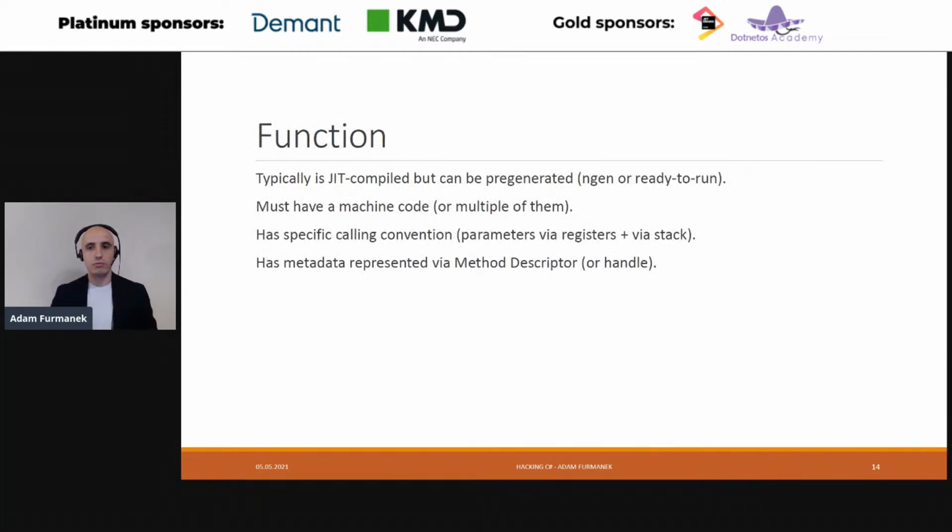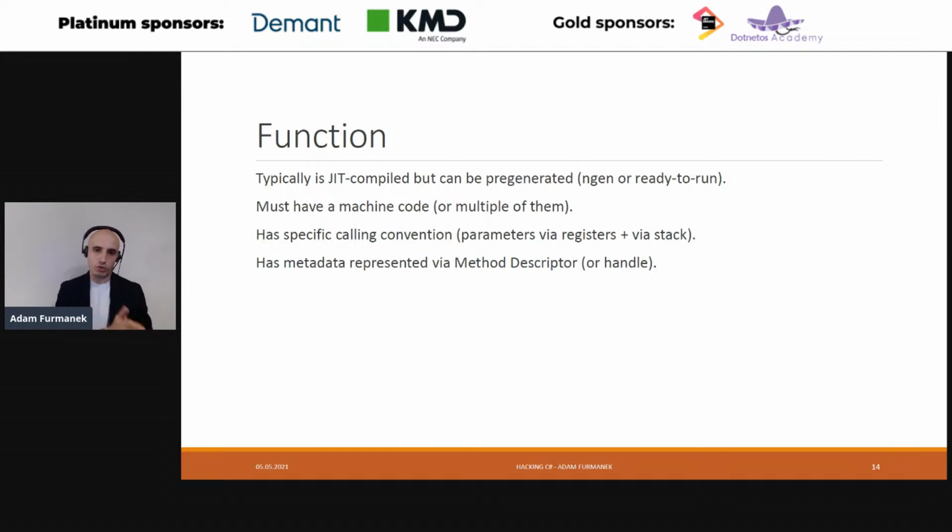In order to understand what we are trying to do, first, we need to learn how functions are implemented in the .NET platform. Whenever you write some function in C# code, this C# code is first compiled to the intermediate language, which is done by the C# compiler, right? But then this intermediate language needs to be ultimately compiled to the machine code of the platform you're running on. This is typically done by the so-called just-in-time compiler. So the method is JIT compiled.